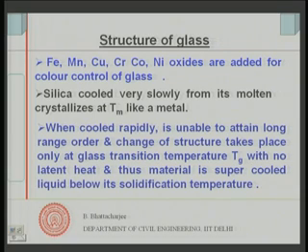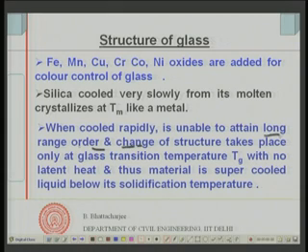What is crystal structure? It is a long range ordered molecular arrangement. This long range order may not be available if I am cooling it very rapidly.